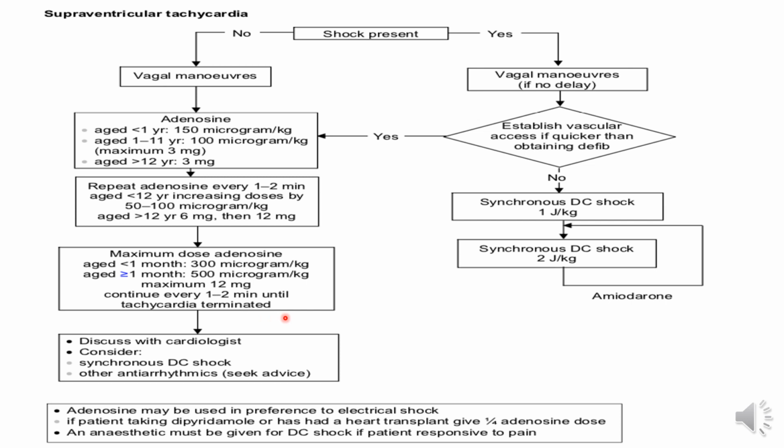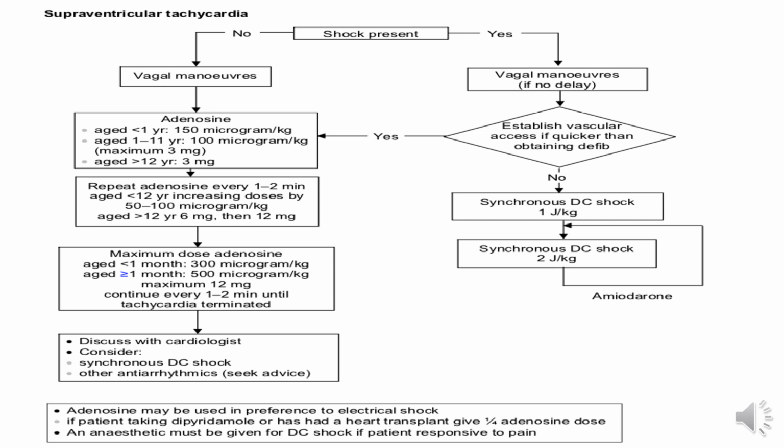Why every 1 to 2 minutes? Because adenosine has a very short half-life. Sometimes the drug may not even reach the heart and will be ineffective. That's why they say you should give this drug in the arm, push it and raise the arm, so that it reaches the heart. A very short half-life, that's why you should give it every 1 to 2 minutes. Then discuss with a cardiologist, consider DC shock and other antiarrhythmic drugs as well if it has not responded.